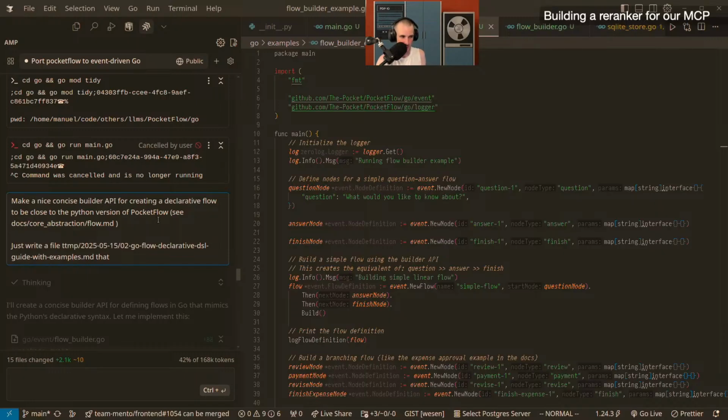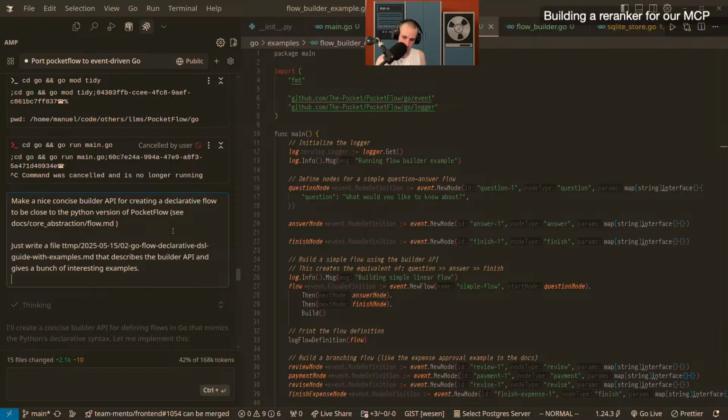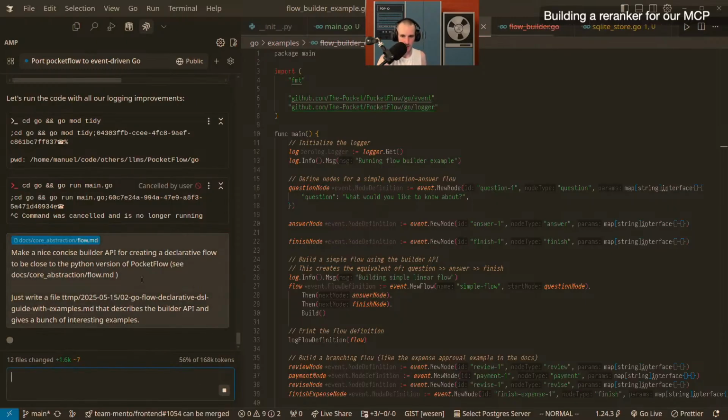So it knows that it's going to write code, but inside a file that describes the builder API and gives a bunch of interesting examples. So I hope that if I regenerate that, it's going to do a decent job again.